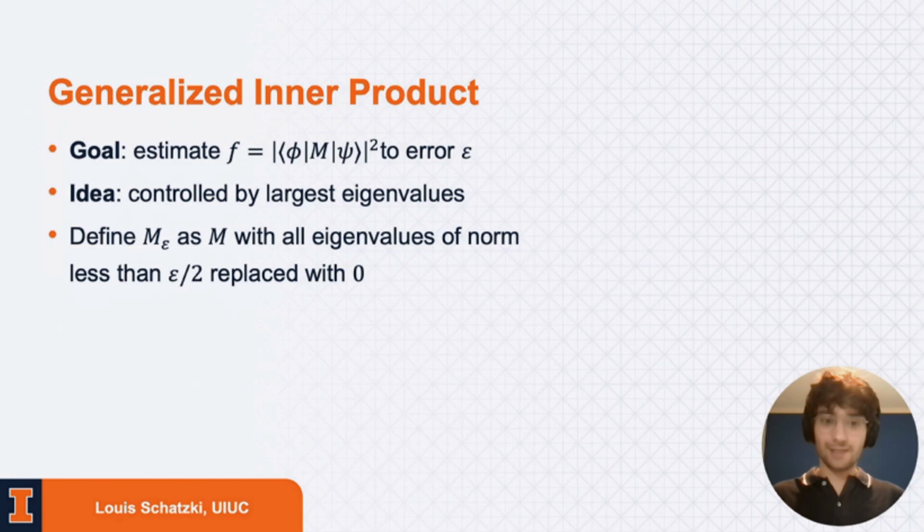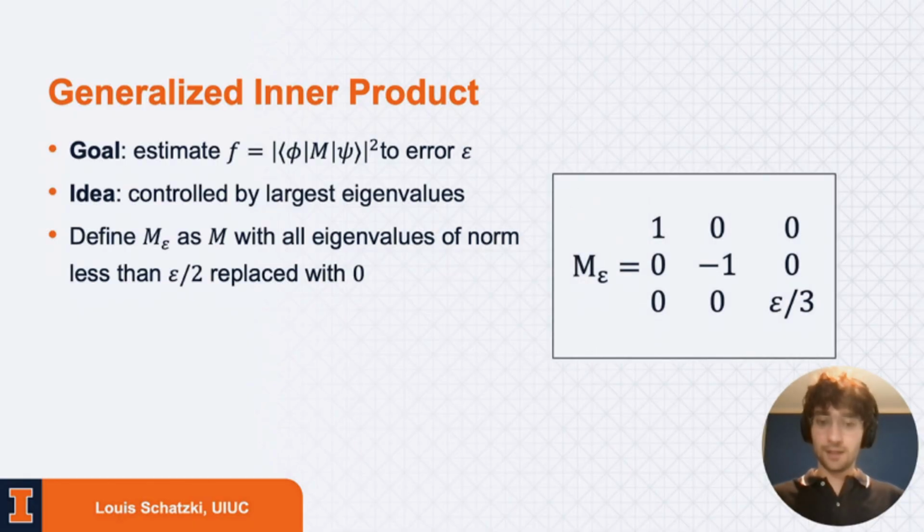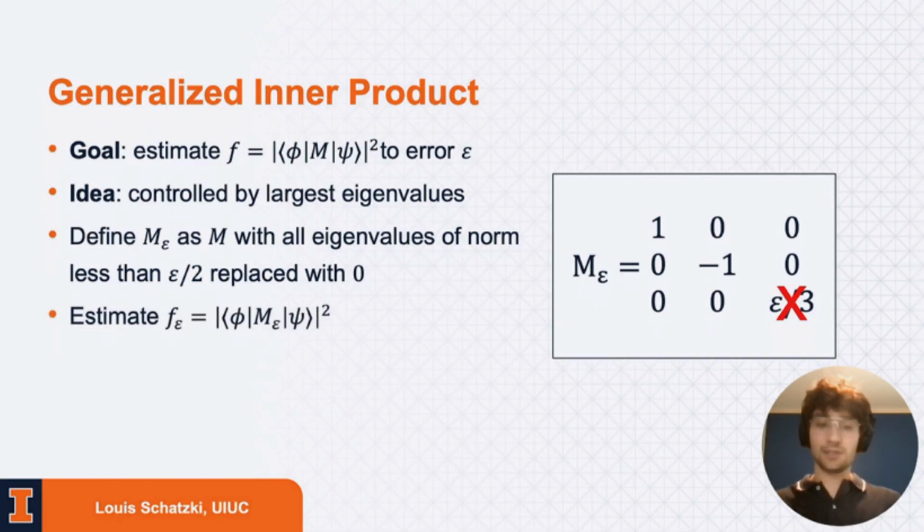So along those lines, let's define M epsilon as M, but with all the eigenvalues that are sufficiently small zeroed out. Well, let's give an example. So let's say that we have an operator with eigenvalues 1, minus 1, and epsilon over 3. Well, then 1 and minus 1 are reasonably large. Epsilon over 3 is pretty small. And we're just going to say, okay, we can ignore this. This is small enough that it doesn't really impact our problem very much. And instead, effectively, what we're going to concern ourselves with is estimating this generalized inner product where we've replaced M with M epsilon. And you can show that this doesn't change the value very much, really just up to this error tolerance.